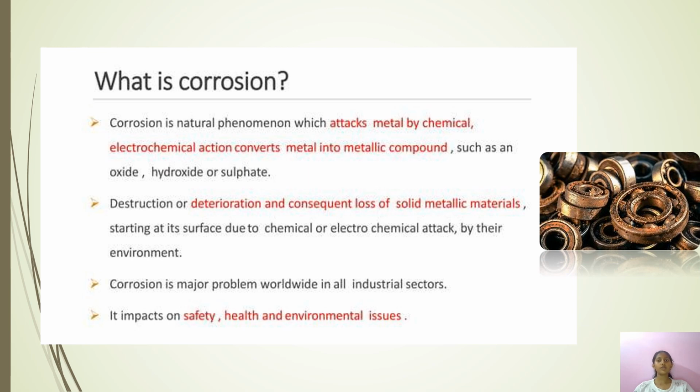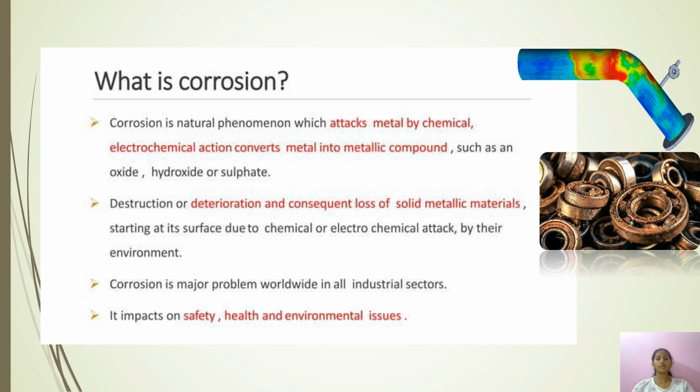Corrosion is a natural phenomenon which attacks metal by chemical or electrochemical action and converts the metal into a metallic compound such as an oxide, hydroxide or sulfate. It is the destruction or deterioration and consequent loss of solid metallic materials, starting at the surface, due to chemical or electrochemical attack by their environment. It impacts safety, health and environmental issues. It is a natural process that converts a refined metal into a more chemically stable oxide. It is the gradual deterioration of a metal by chemical or electrochemical reaction with its environment.